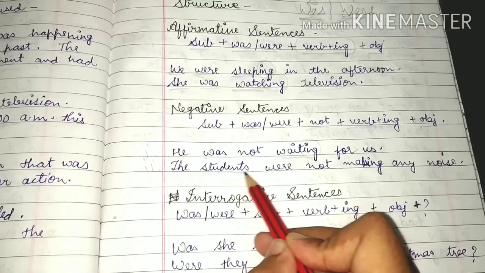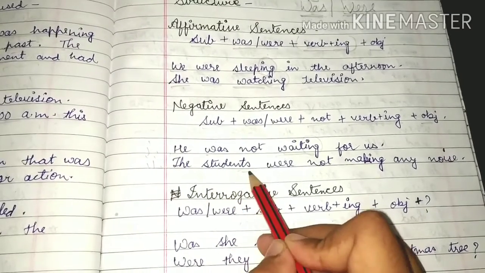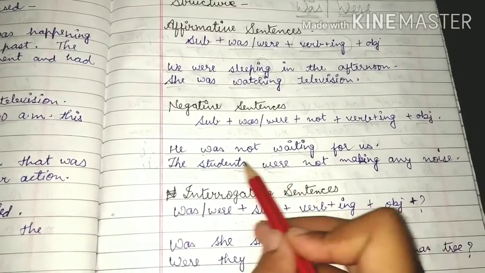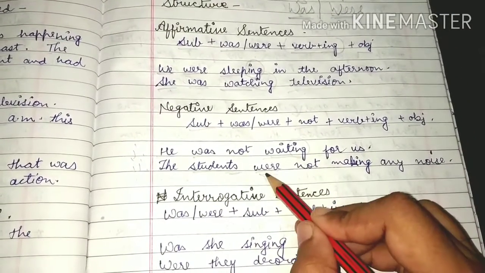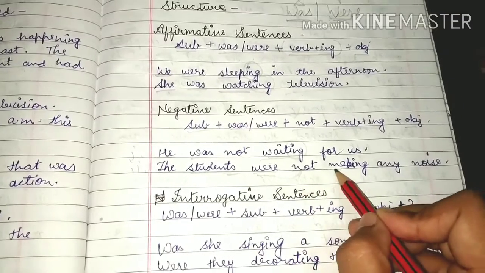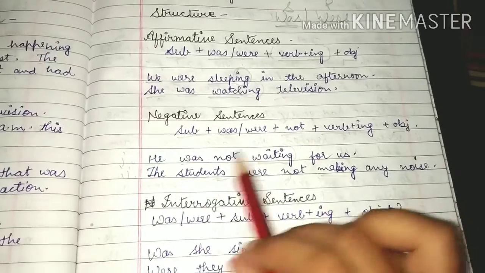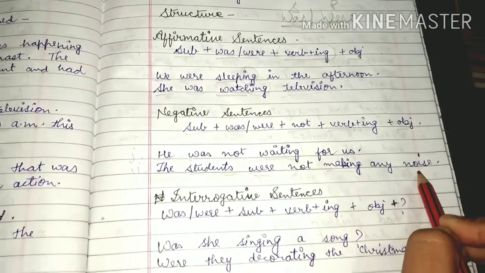The students were not making any noise. The students is plural because s is given. The subject is plural, that's why I have used the plural helping verb: the students were not. After the helping verb, we write not. Then make, and we add ing: making any noise. The students were not making any noise.